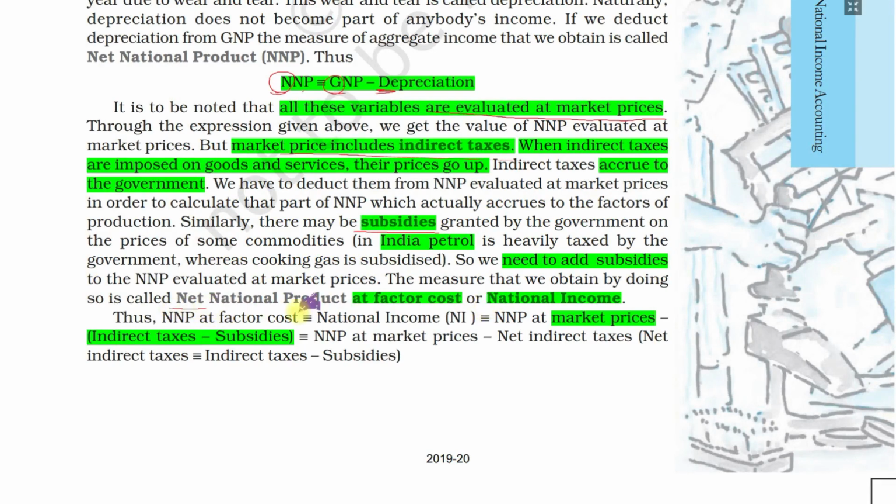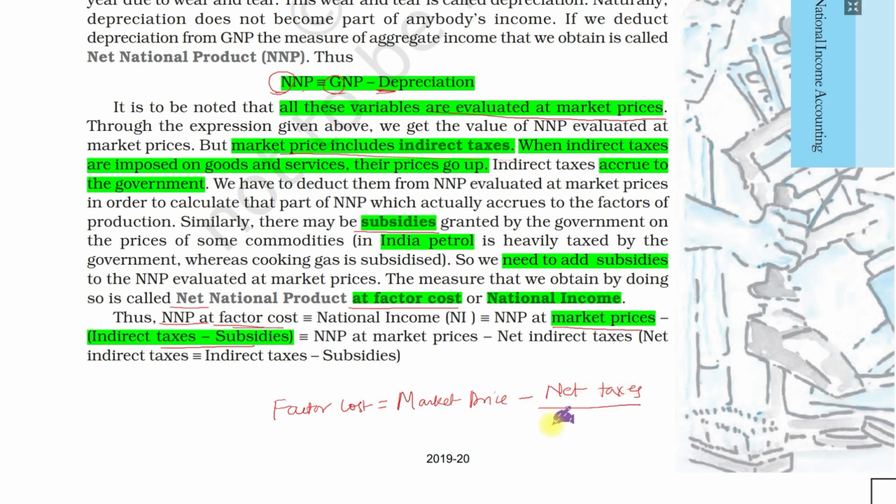And if we need to calculate at factor cost, what we will do is subtract net taxes. Net national product at factor cost equals market price minus net taxes. So this is another important formula. Factor cost equals market price minus net taxes.